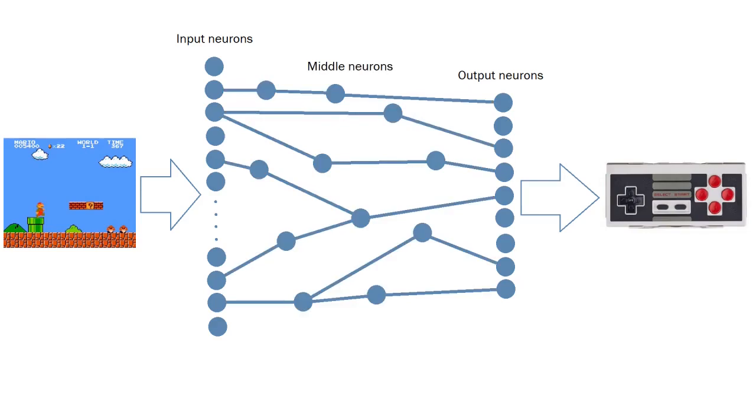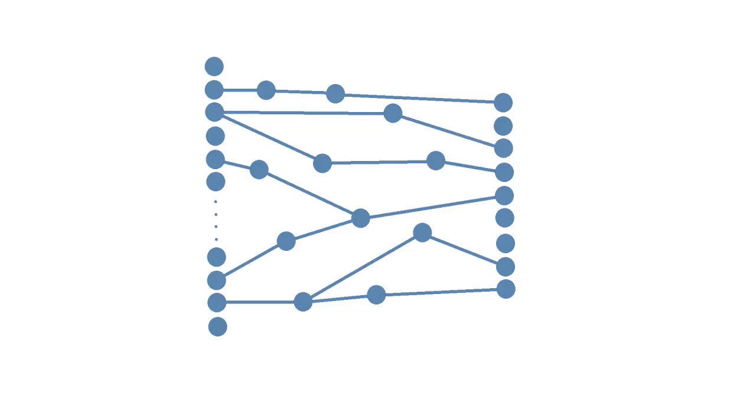Third, middle neurons. This is a number of neurons connecting to each other, just like neurons, dendrites, and axons in the human brain. So we are sending a signal to our input neurons, and it goes through our network, activating neuron by neuron until it reaches some of the output neurons and simulates pressing a button on our controller. In our case, genes are a combination of neurons and their connections with each other, and during mutation, we will add or remove some neurons or their connections.